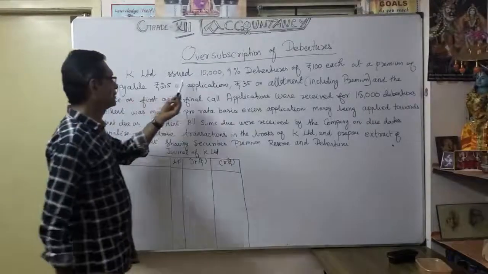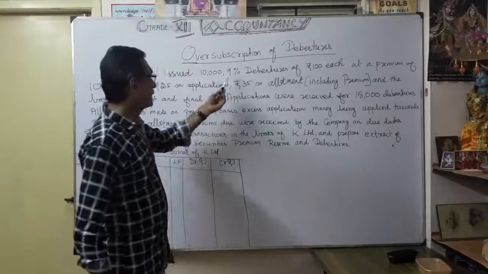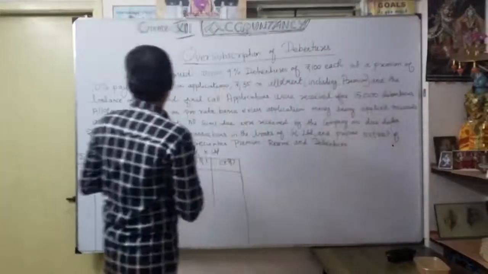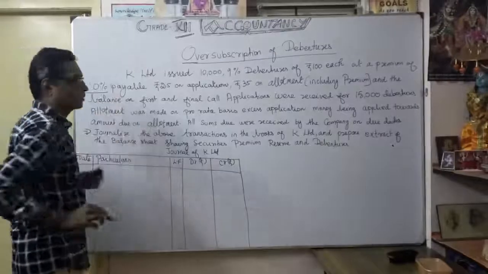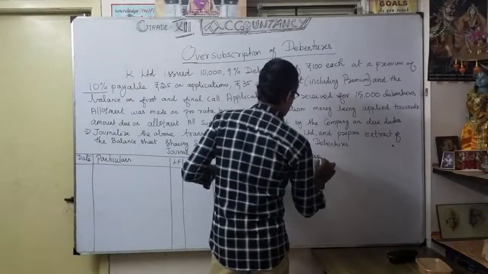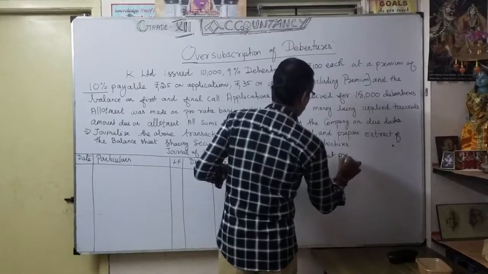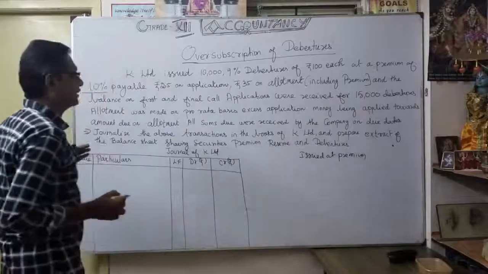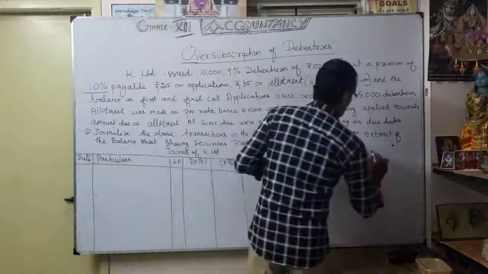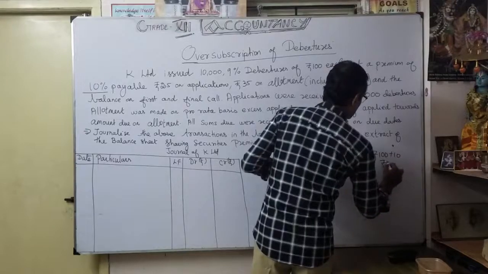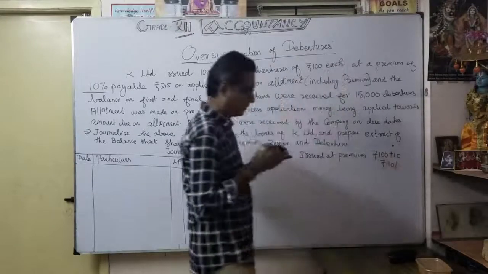K Limited issued 10,000, 9% debentures of 100 each at a premium of 10%. So here, the first one is issued at premium. Okay, issued at premium, that is the first observation. How much? 10%. So naturally our total is 100 plus 10 rupees, so 110.